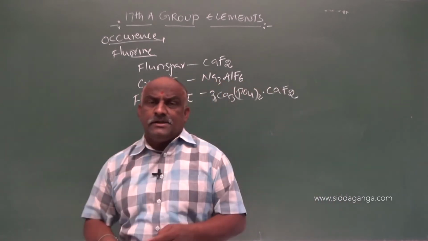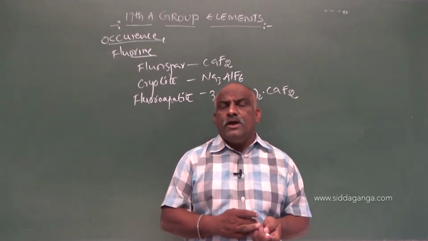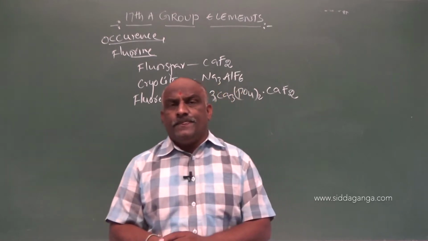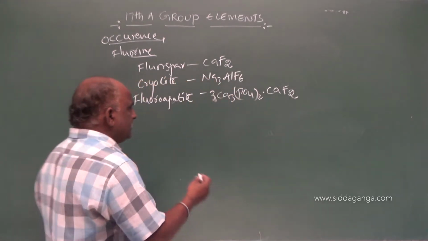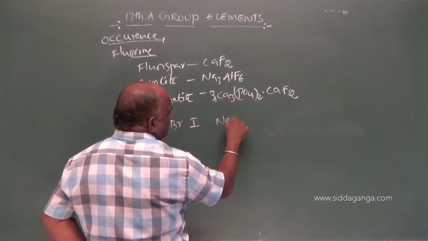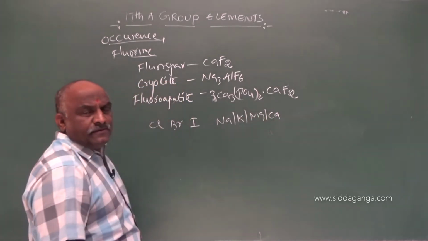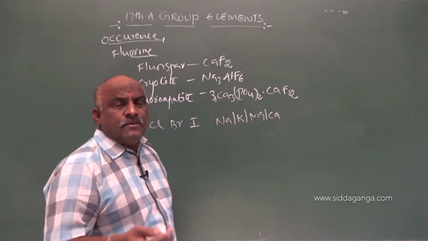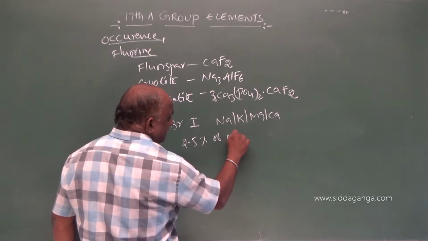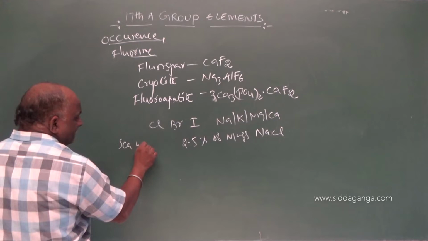And the remaining elements, chlorine, bromine, iodine, are majorly available in seawater. Seawater contains chlorides, bromides, iodides in the form of sodium, potassium, magnesium or calcium. Seawater majorly contains 2.5% by mass sodium chloride.